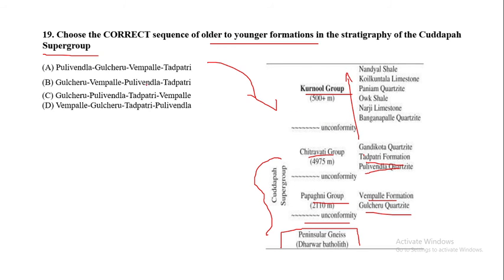Now our question is, among these, which one will be older to younger? Which one will be the answer? Gudcheru quartzite, Vempally formation, Pulivendula quartzite, and Tadapatri formation. So this will be the order, and B will be the answer: Gudcheru, Vempally, Pulivendula, and Tadapatri. This will be the answer for the stratigraphic succession. Okay.